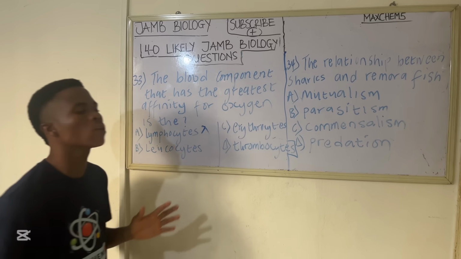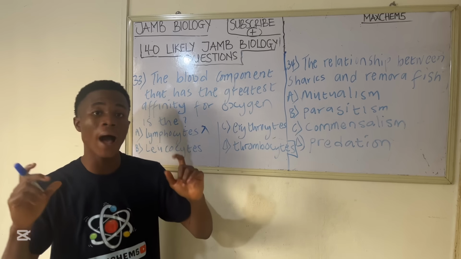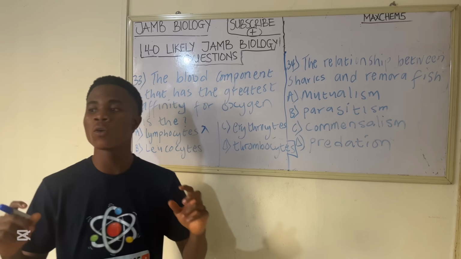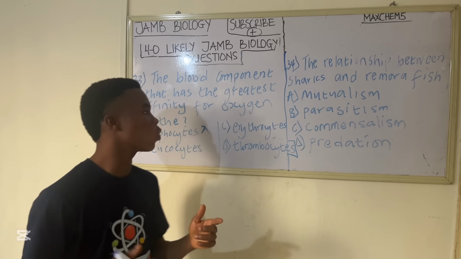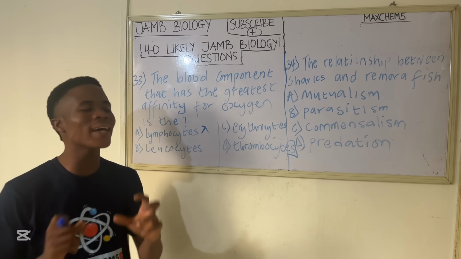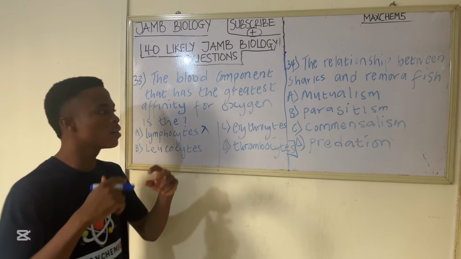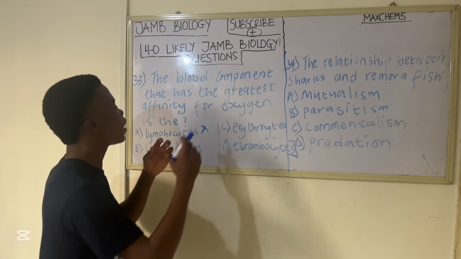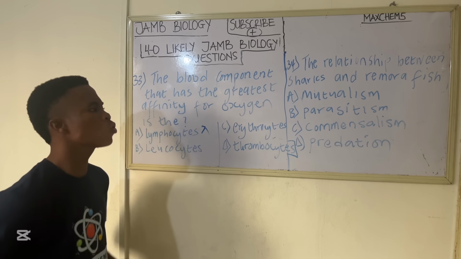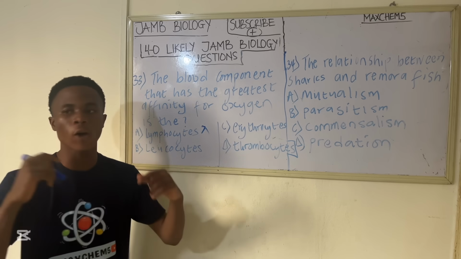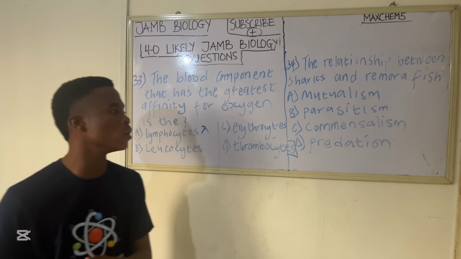The red blood cells have a pigment that we know as hemoglobin. This hemoglobin is a red pigment, and it is a chemical compound that has a great affinity for oxygen. It combines with oxygen to form a compound known as oxyhemoglobin. You understand?